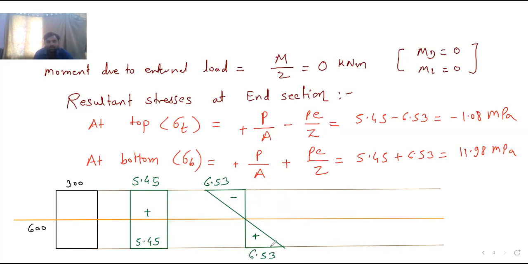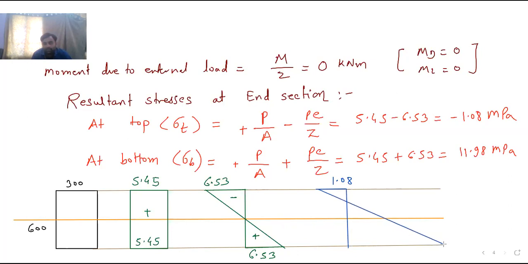We have solved this. Now the resultant diagram. Final diagram is the resultant diagram we are going to draw. So what is the resultant diagram now? Now this is again our baseline. So on the left hand side minus 1.08, that we will plot over here. 1.08, it is a small value, and at bottom you can see 11.98. So at bottom the large value is there. So the diagram will be like this.